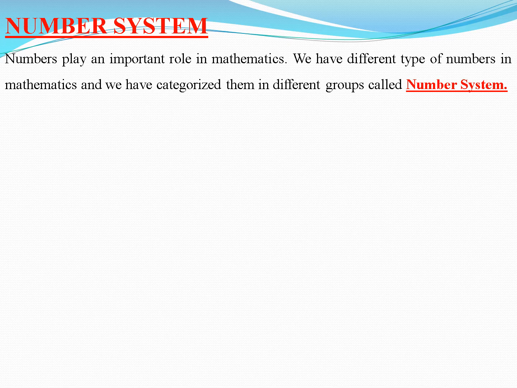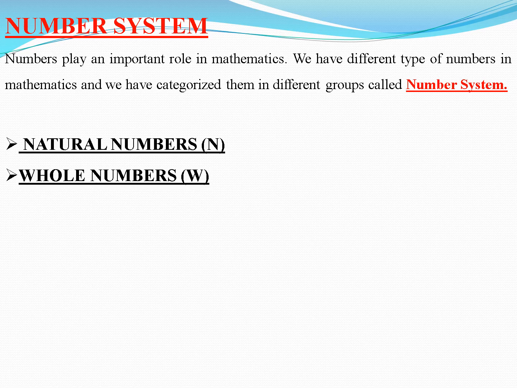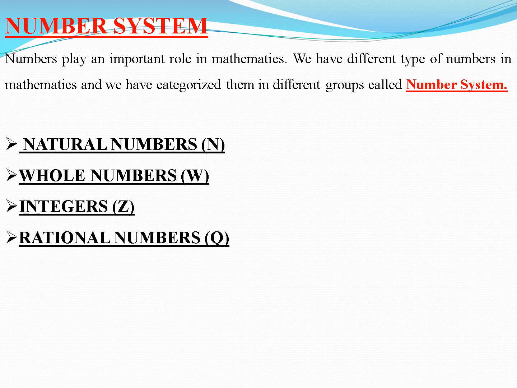That's called number system. Here are examples of number system. First is natural numbers, represented by a capital letter N. Second is whole numbers, represented by a capital letter W. Integers are represented by a capital letter Z. Rational numbers are represented by a letter Q. Irrational numbers are represented by a letter I.